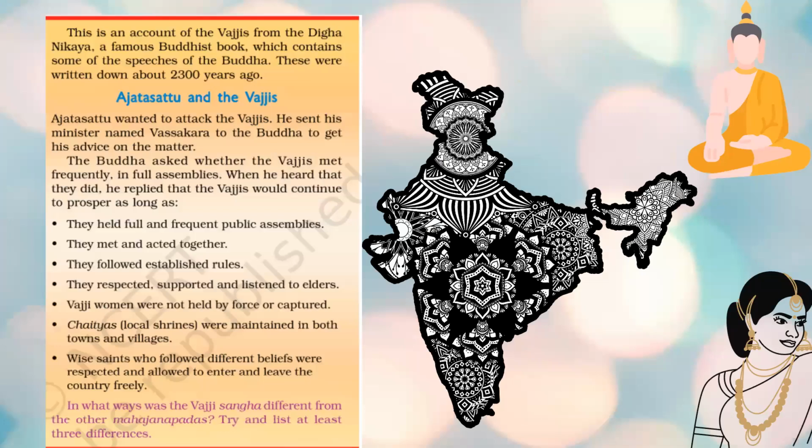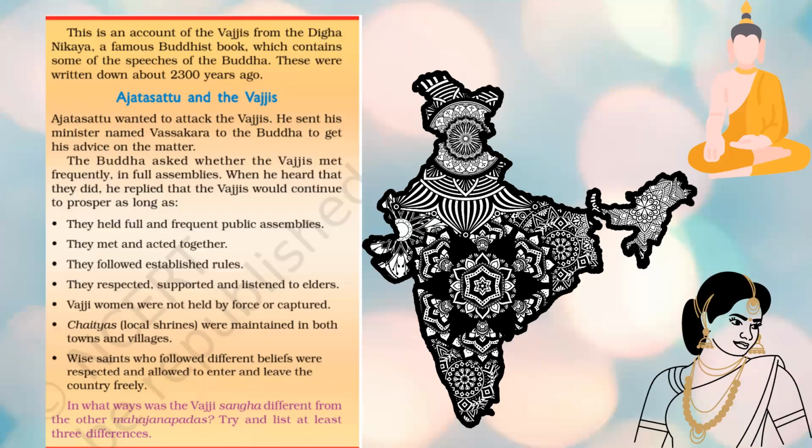So here is one of the conversations between the Raja Ajatasattu of Magad and Gautama Buddha. He actually wanted to conquer the land of Vajji, and he sent one of his ministers to Gautama Buddha to get his advice on whether he should attack Vajji or not. However, Gautama Buddha gave a very indirect reply and said that if the people of Vajji are following these sets of rules, it would not be possible to conquer that land.